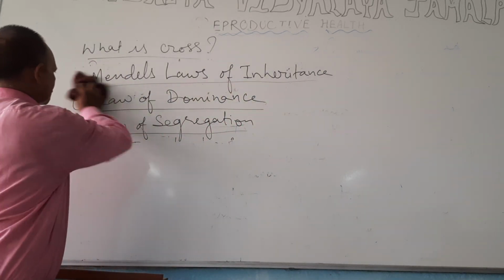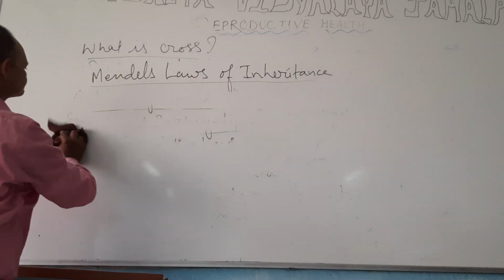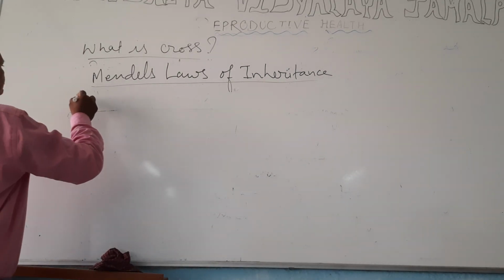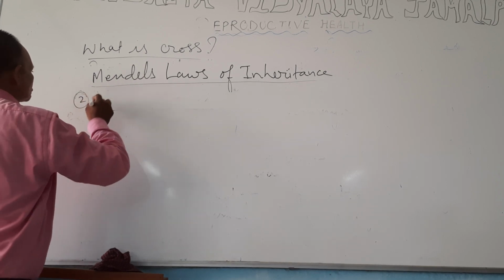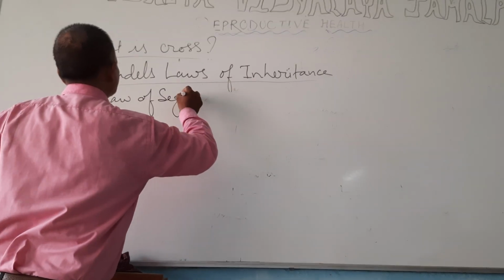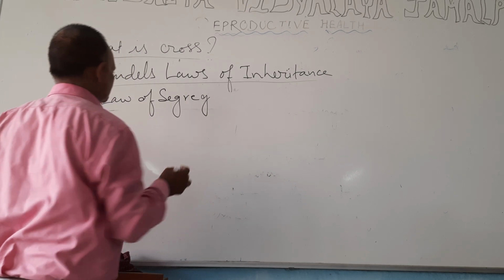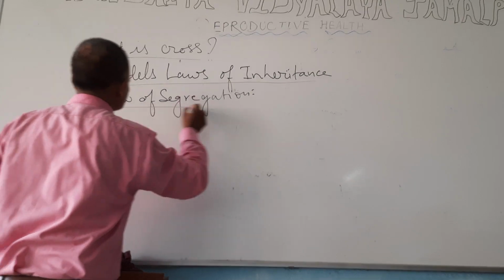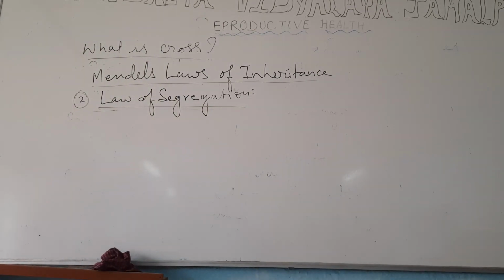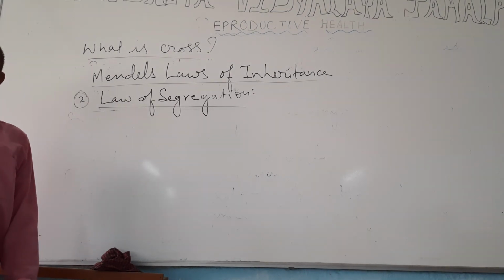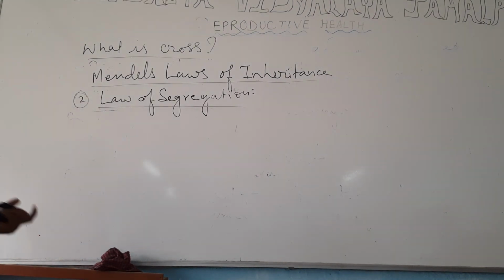So the law of segregation. This is the second law, and it was also given on the basis of monohybrid cross. This law states that although the two alleles come together in the F1 generation, again they get separated during gamete formation in the next cross.